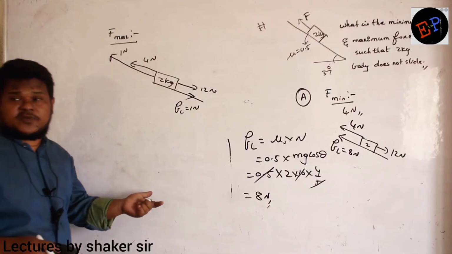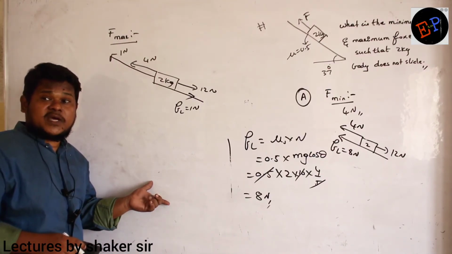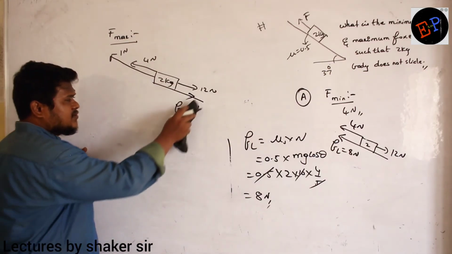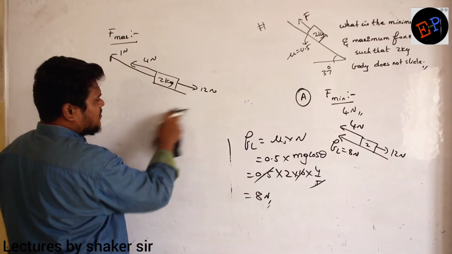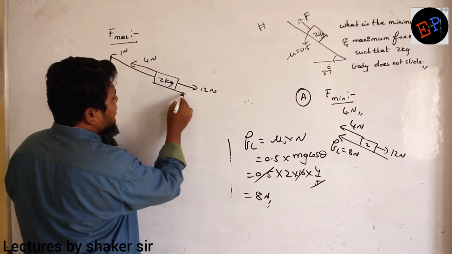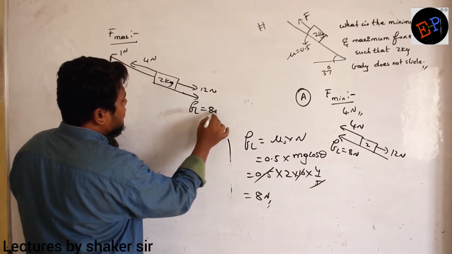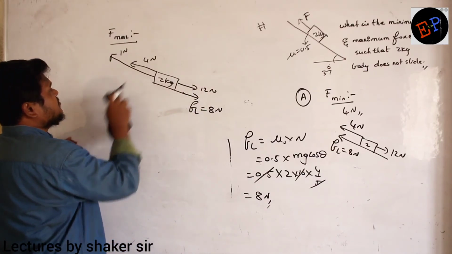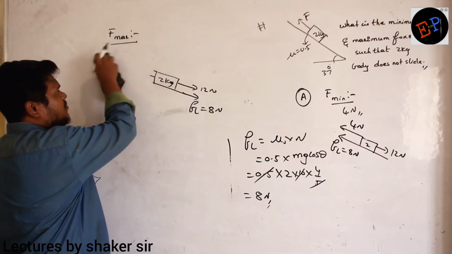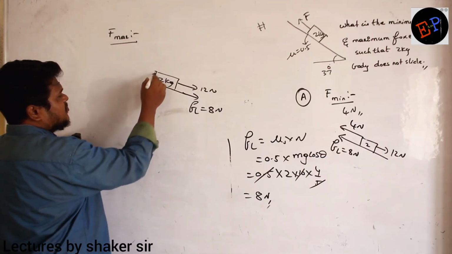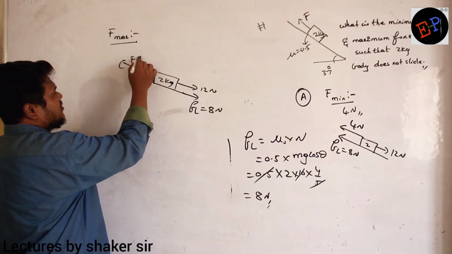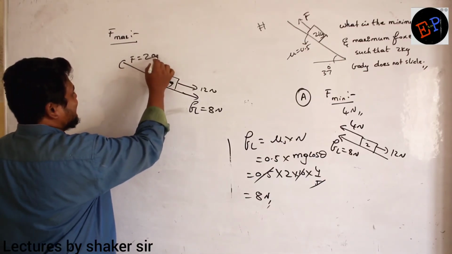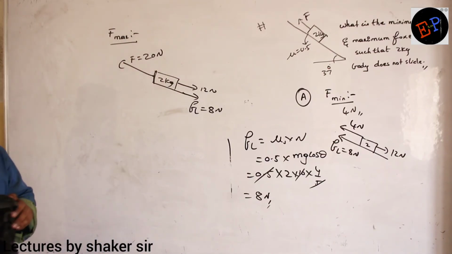And what is the maximum friction which is possible? Limiting friction is 8 Newton. So the maximum limiting friction which can develop is 8 Newton. Therefore, 12 plus 8, 20. So what is the maximum force I have to apply in the opposite direction? The maximum force which I can apply is 20. Already you said 20, no? 20 is correct. Clear, no? So 20 Newton.